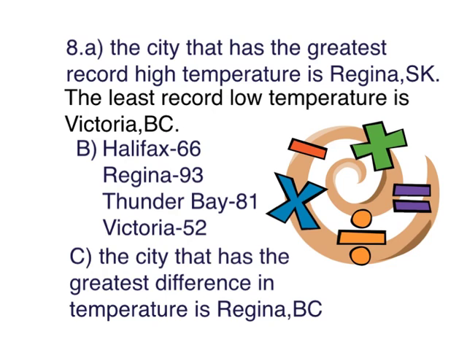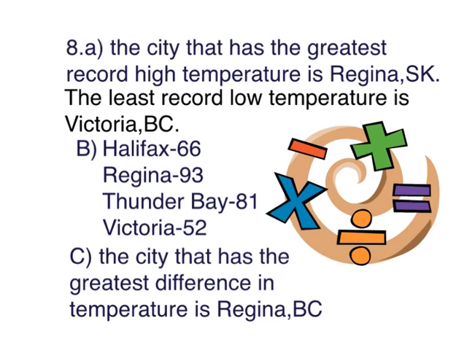So we just added the numbers. For Regina, we added 43 and 50, and we got 93, which was the answer. And for the least record low temperature, we just added 36 and 16 for Victoria, and we got the answer.